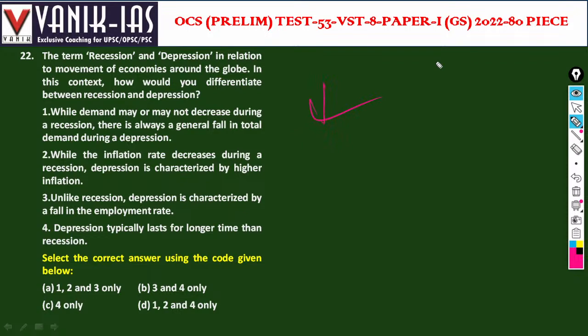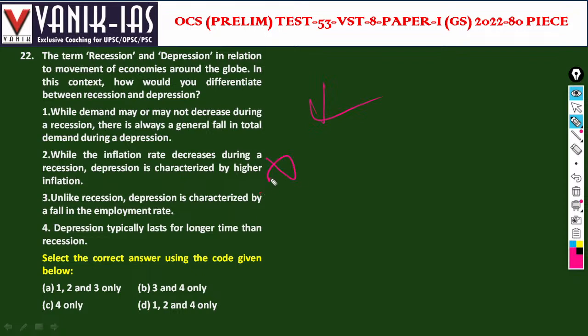Recession means the continuous decline in the growth of a particular country for two quarters. That can be recession. While inflation rate decreases during a recession, depression is characterized by higher inflation. And this is also wrong. This is not characterized by higher inflation.